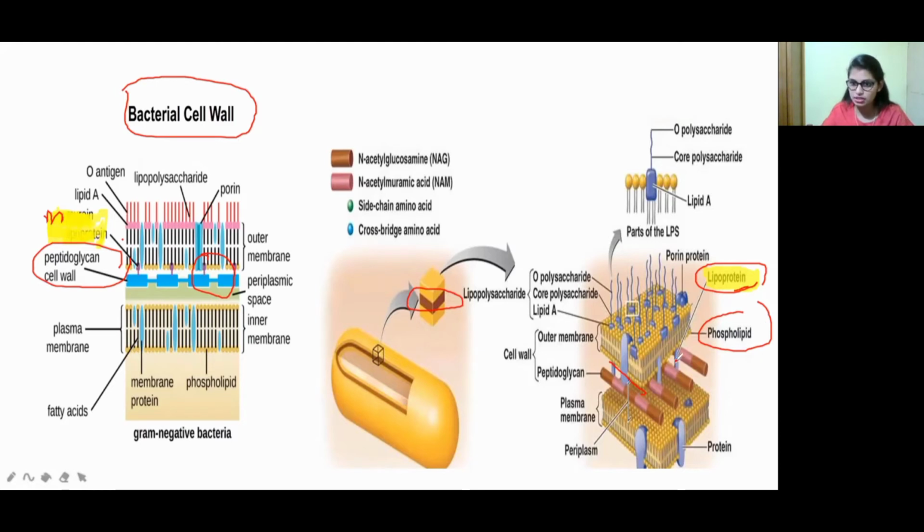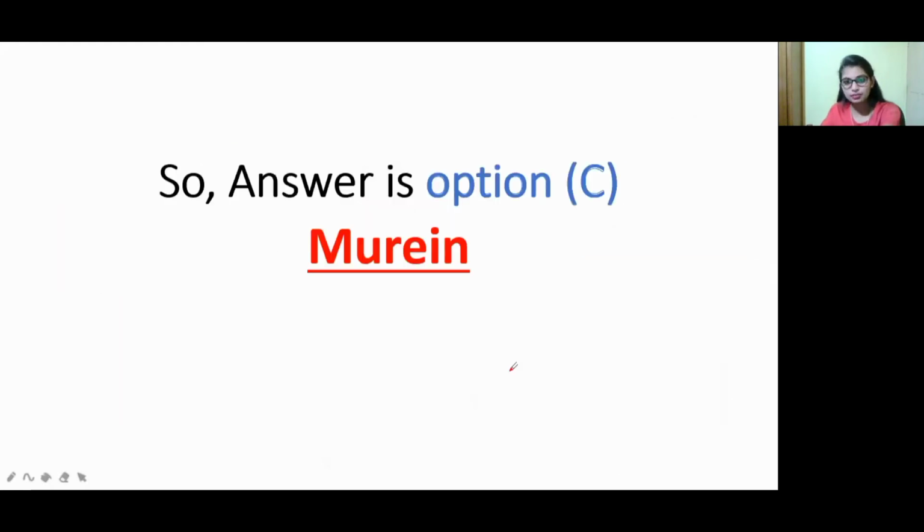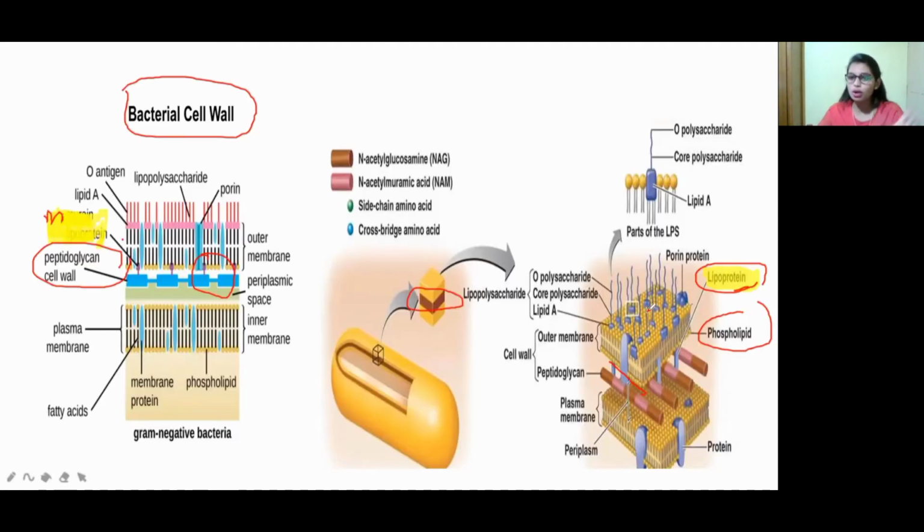So here, this band, this blue band, is known as murein. So which is the answer? This is made up of murein. If it is not present in the middle, how will they get attached? Without this murein, without this lipoprotein, it is really very hard to connect with each other. So that's why murein is acting to maintain the rigid structure, right?